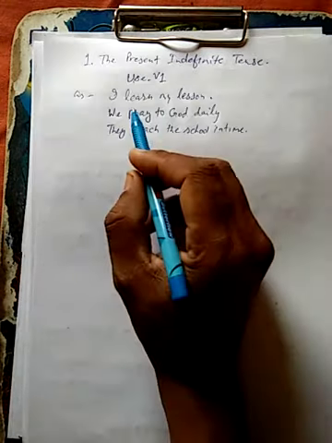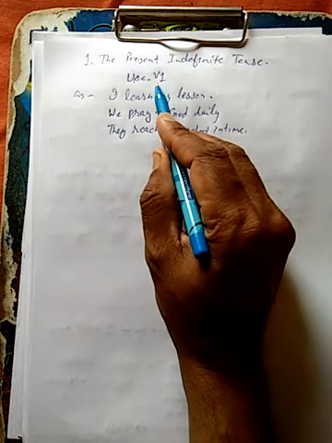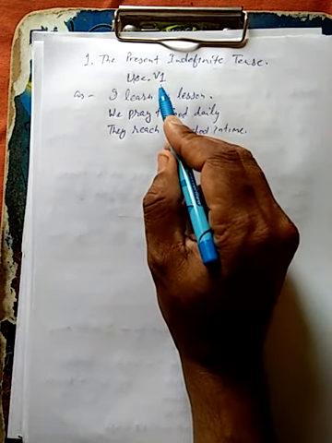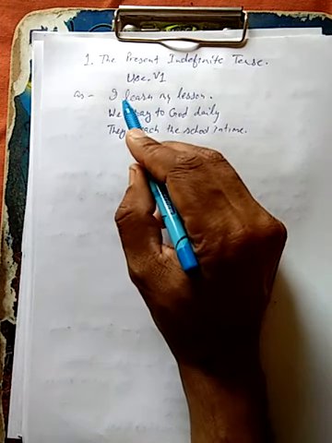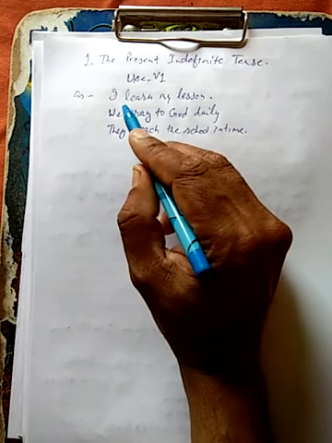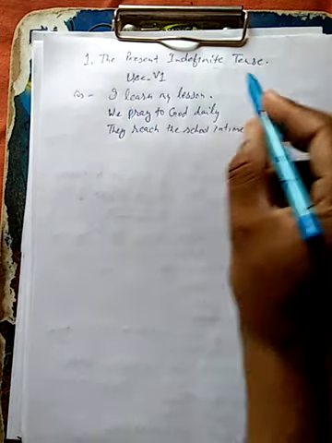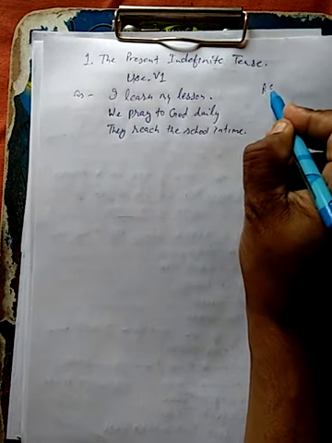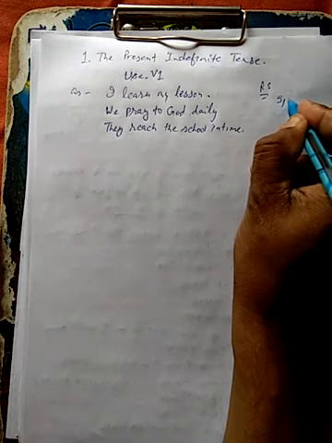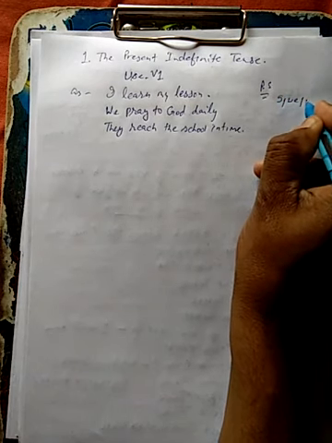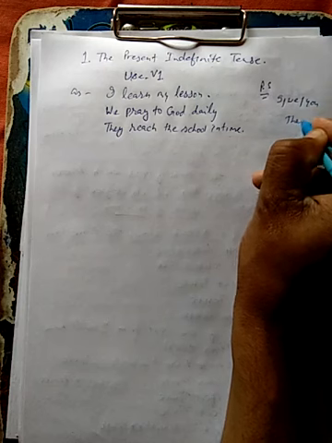Students, in this tense we use the first form only, the first form of verb in affirmative sentences when the subject is plural. And the plural subjects are I, we, you, and they.